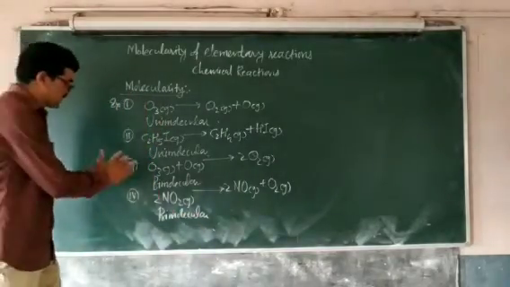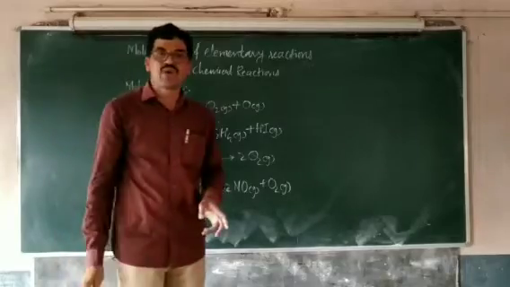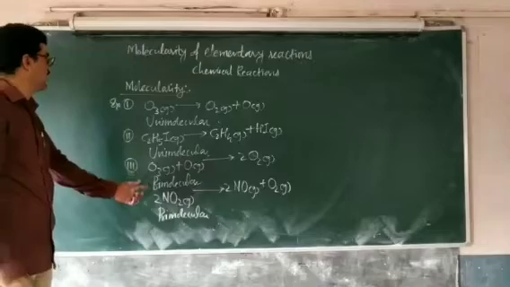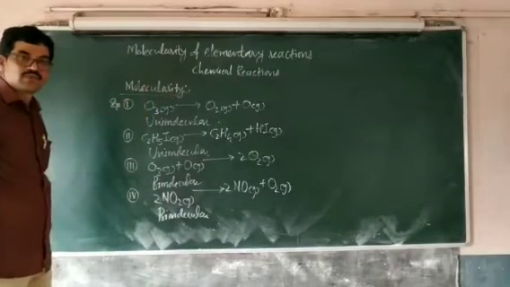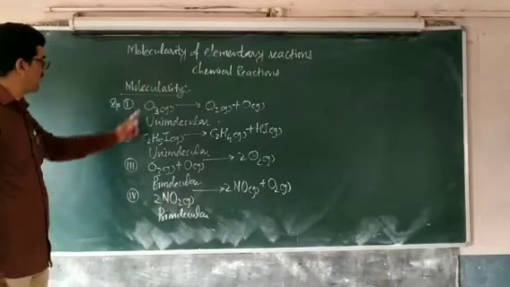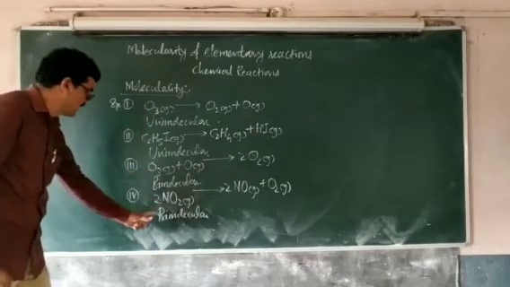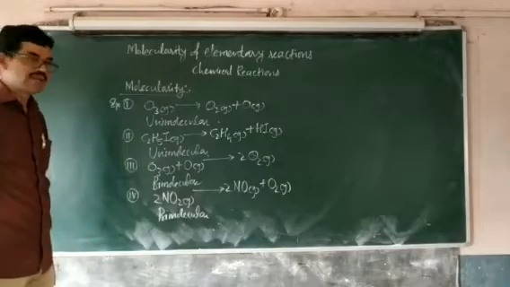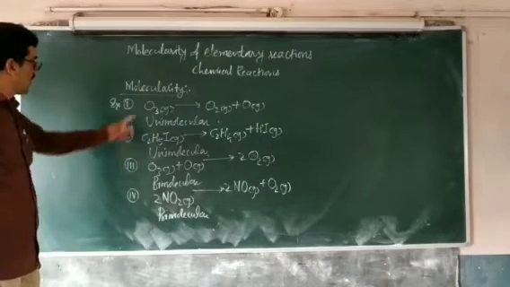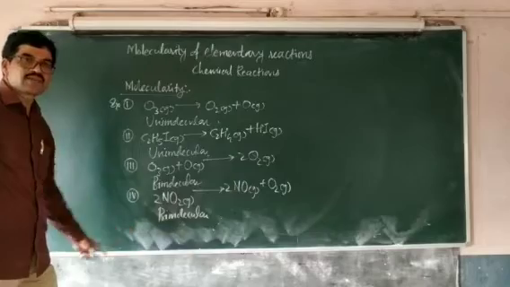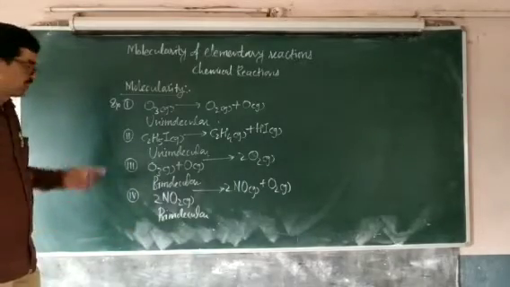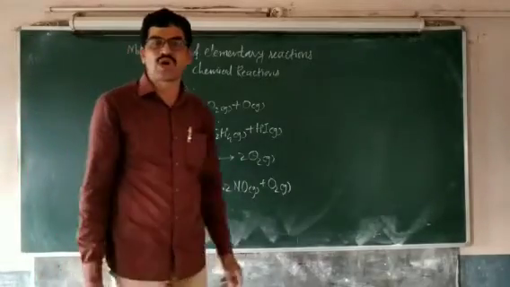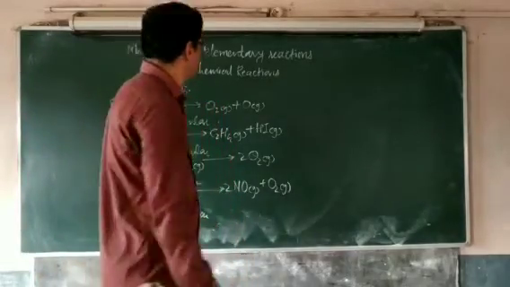So molecularity is nothing but the number of reactant molecules which are involved in any elementary reaction, and it is very easy to decide the molecularity for the elementary reaction. Just see how many reactant molecules are involved in the elementary reaction. From that you can decide the molecularity. All these are examples of elementary reactions, and remember that the molecularity cannot be decided for the complex reaction, that is, the reaction which occurs in a large number of steps.